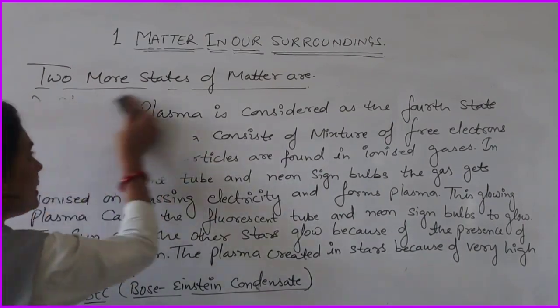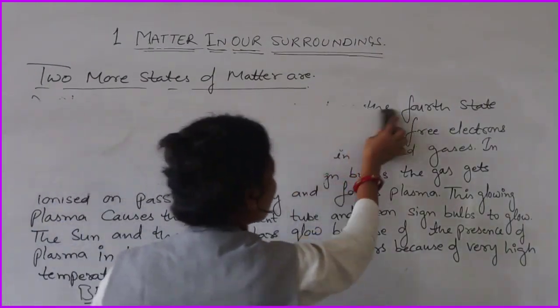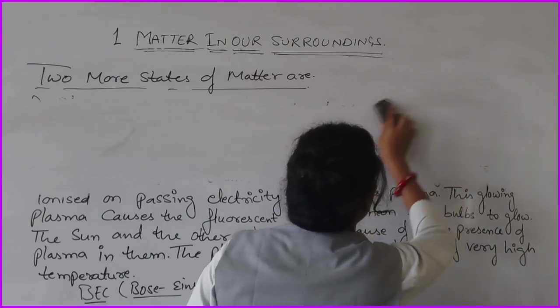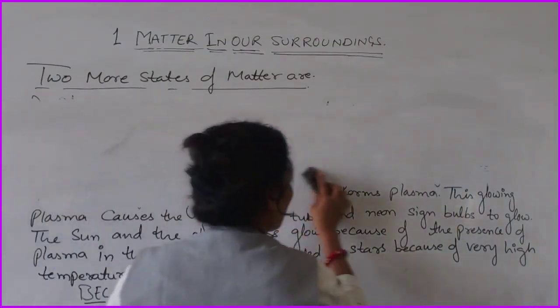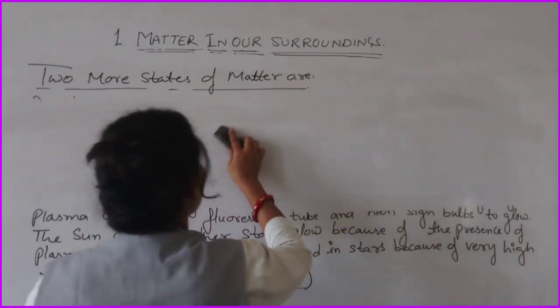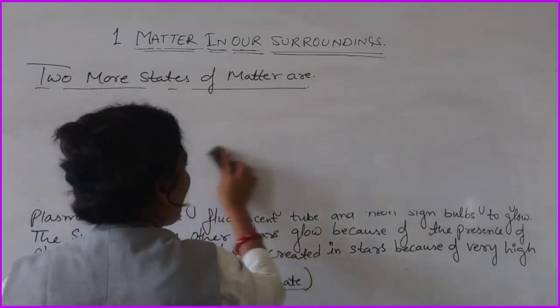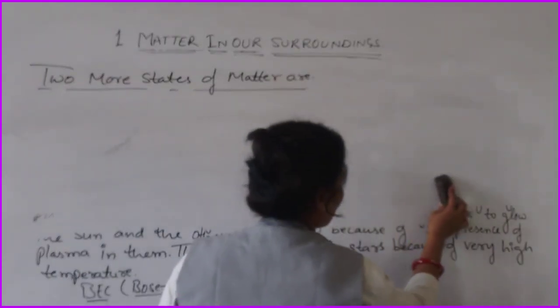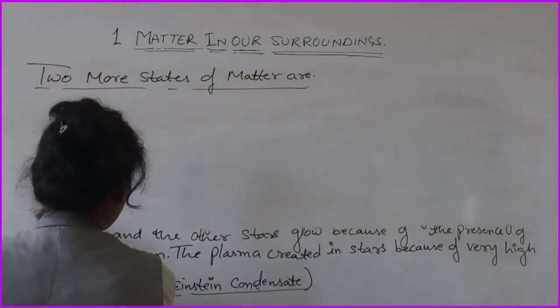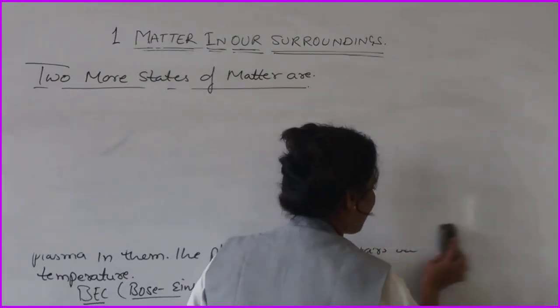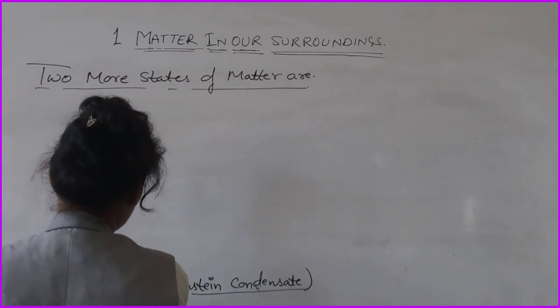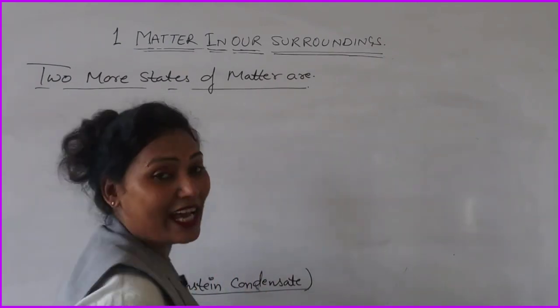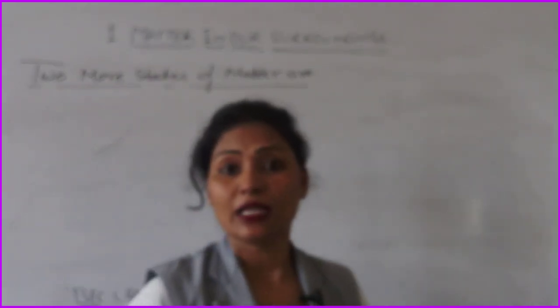At last, I want to explain the effect of pressure, how the pressure affects matter. If we increase the pressure on the gas, then what will happen? The gas will be converted into liquid form.